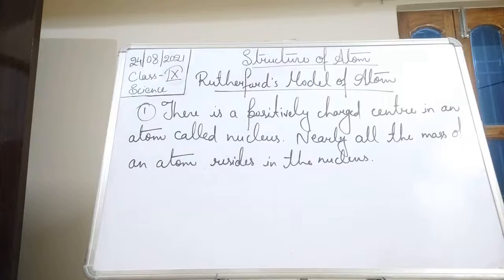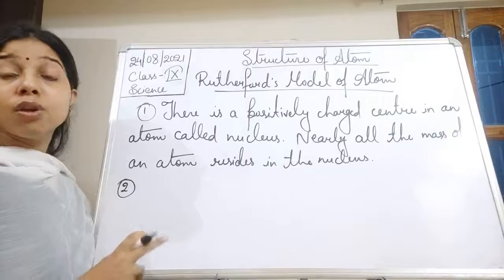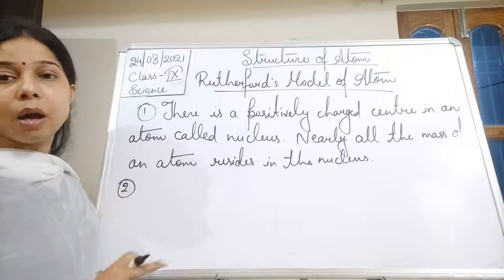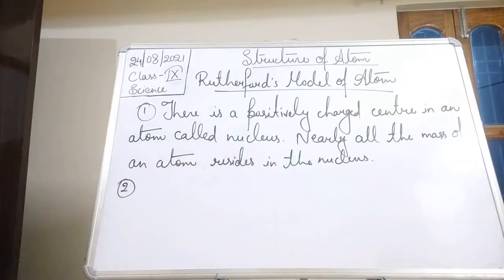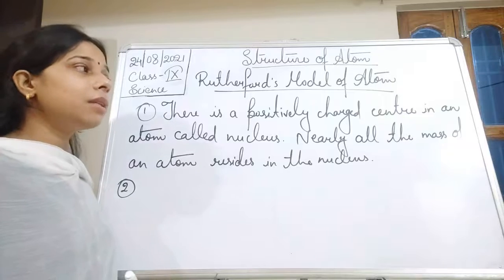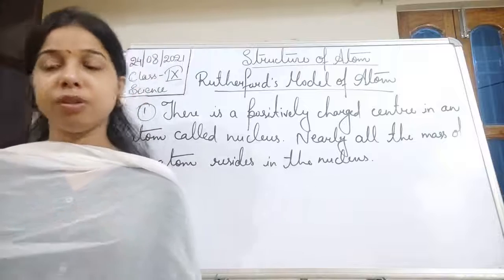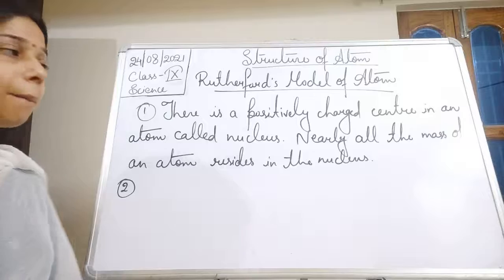Second, the electrons, the negatively charged particles, revolve around the nucleus in an orbit. Although he does not explain the orbit, he simply said that the electrons revolve around the nucleus in a circular path.